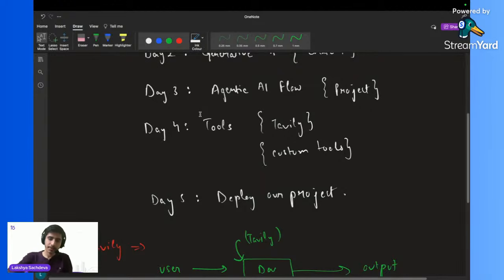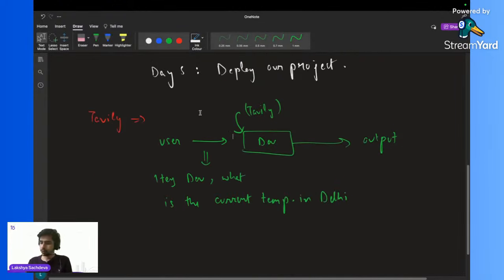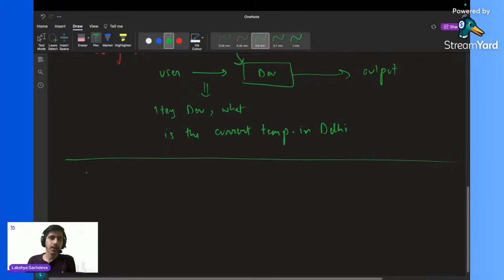So let's begin. Right now I'm going to erase this Tavily, let's leave it right here. We will begin from the very first thing. My first question is, what is LLM? Many of you must know what an LLM is, but let's quickly reply. My question is, what is LLM? Quickly reply in the chat, guys.